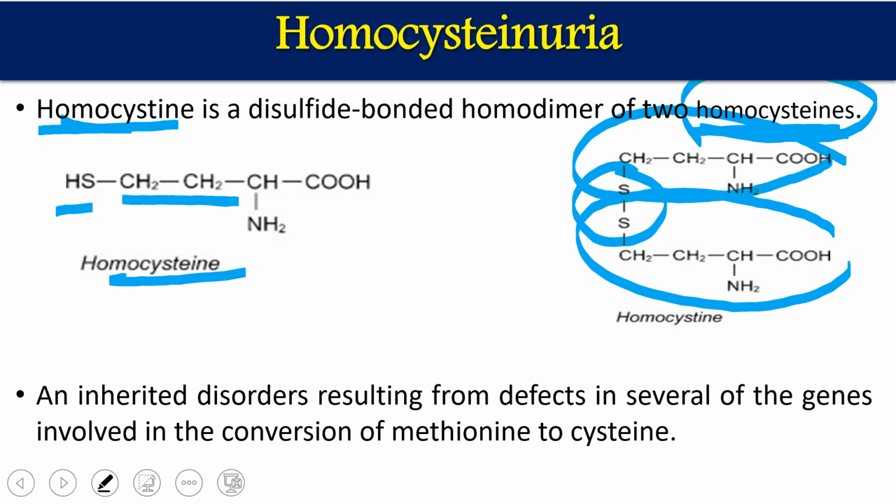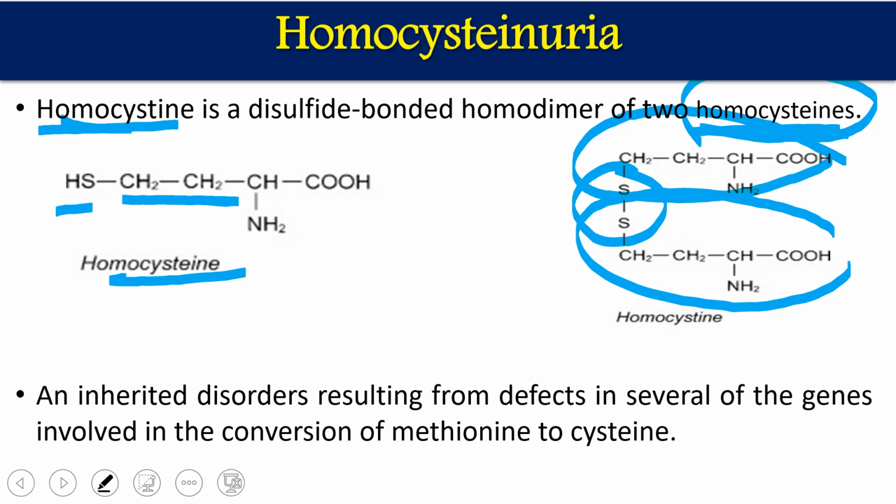Since it is an autosomal recessive disease, we require both alleles, one from each parent, for the disease to occur. The occurrence rate is not very high, roughly 1 in almost 10,000 births.